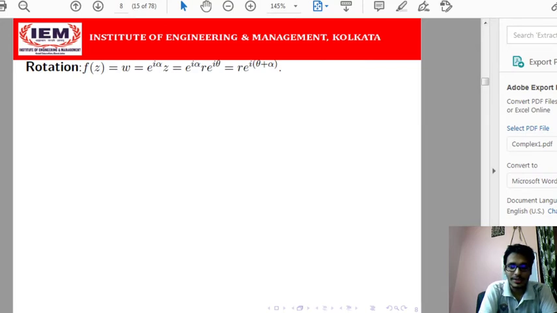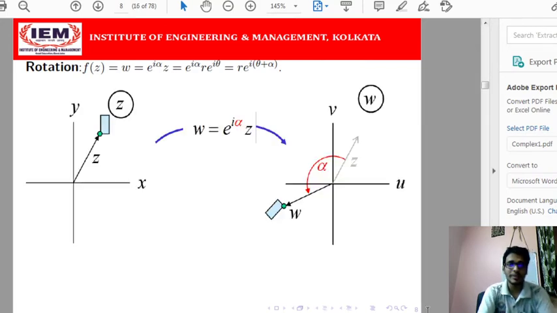We will discuss the rotation. What do you mean by the rotation? Rotation means the angle is changed. So that means z is mapped to w. So what is the w? You know that if I rotate z with the angle of magnitude alpha, then it will be represented as e to the power i alpha.